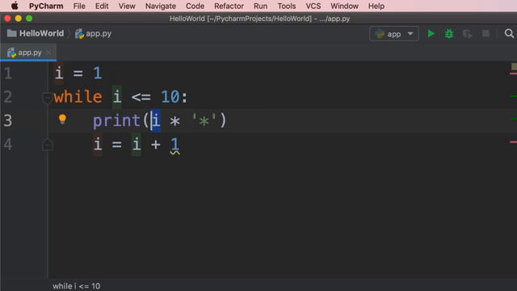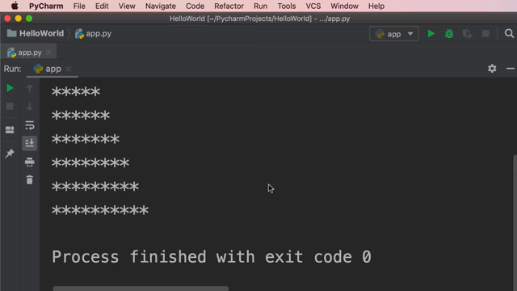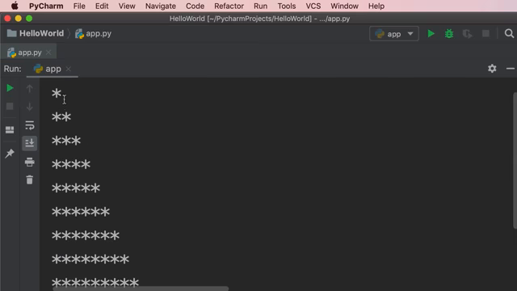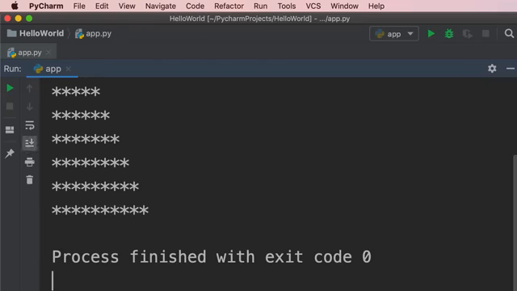So if i is 1, we're going to see 1 asterisk. If i is 5, we're going to see 5 asterisks. Let me show you. So when we run this program, we see this triangle shape because in the first iteration, i is 1, so we see 1 asterisk. In every iteration, i is incremented by 1. So we see 1 extra asterisk. And finally, in the last iteration, i is 10, and we see 10 asterisks on the terminal.